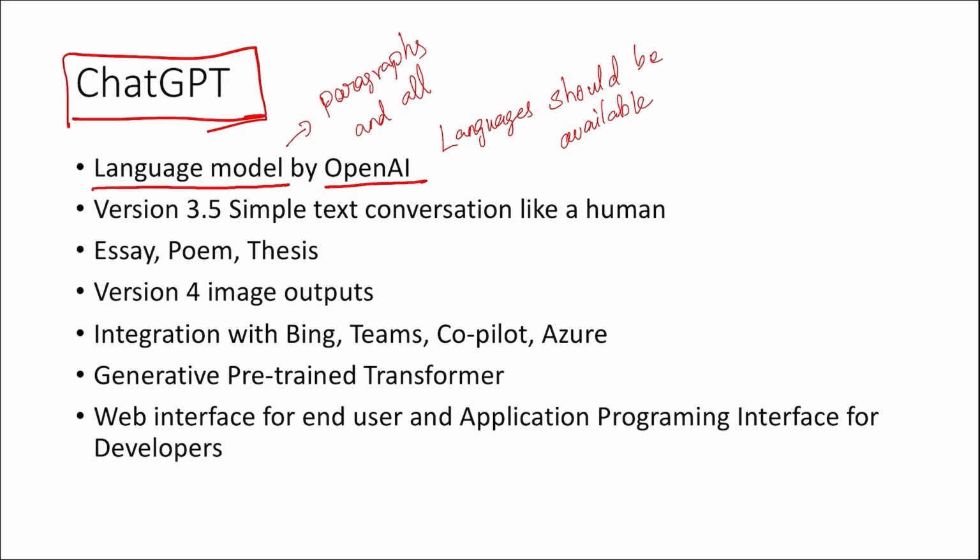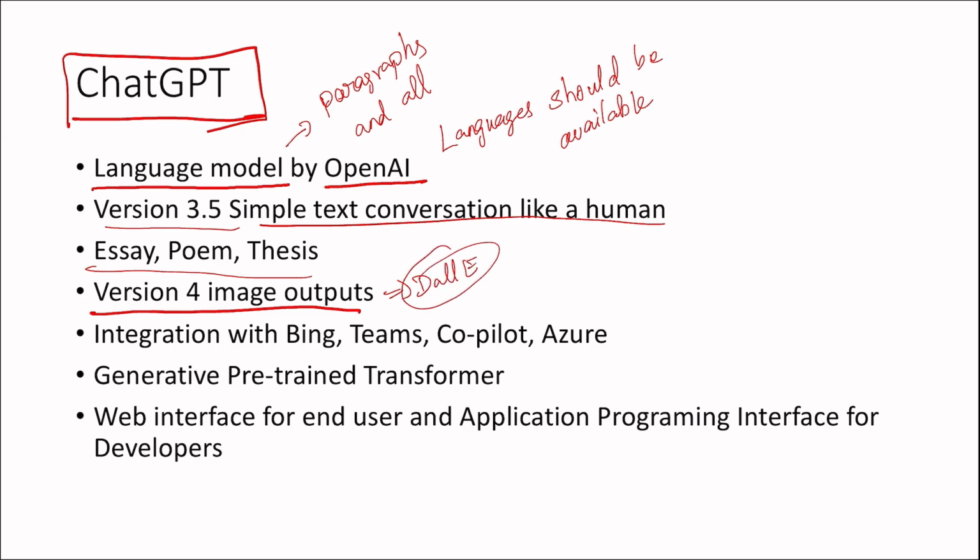Okay. So version 3.5 is a simple text conversation like a human. Yes, like that contextual conversation I previously mentioned. We can create essays, poems, theses. And version 4 has image output, so we can say it is similar to DALL-E.